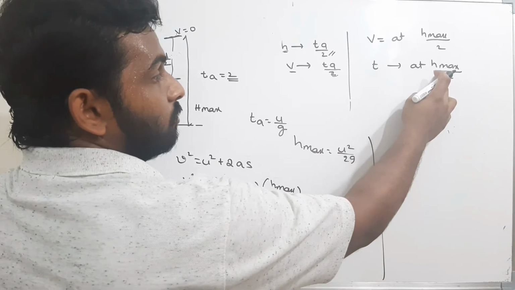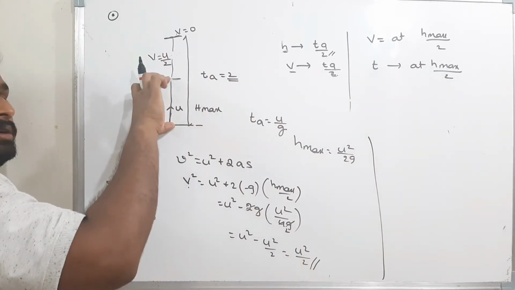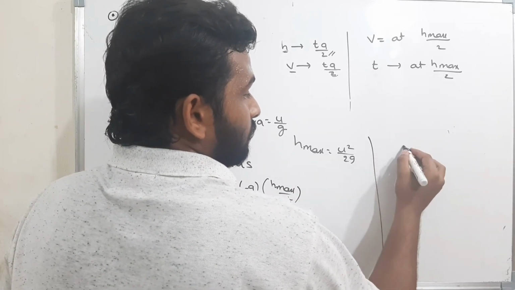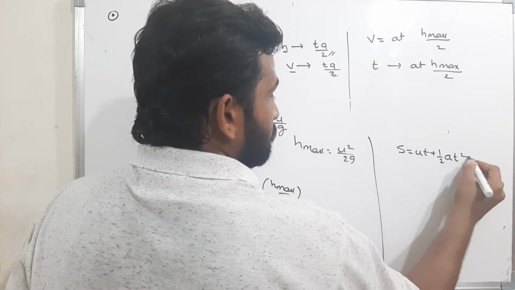And what is the time taken to reach half of the maximum height? That means I am asked to find the time taken to reach from here to here, half of the maximum height. Now what can I use? I can use s is equal to ut plus half at square.